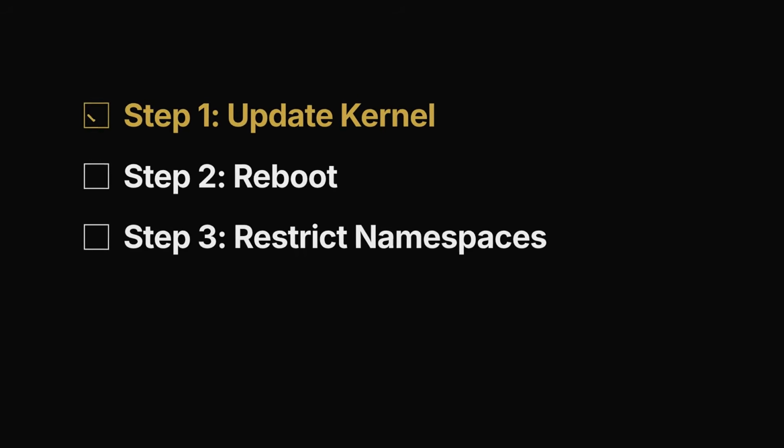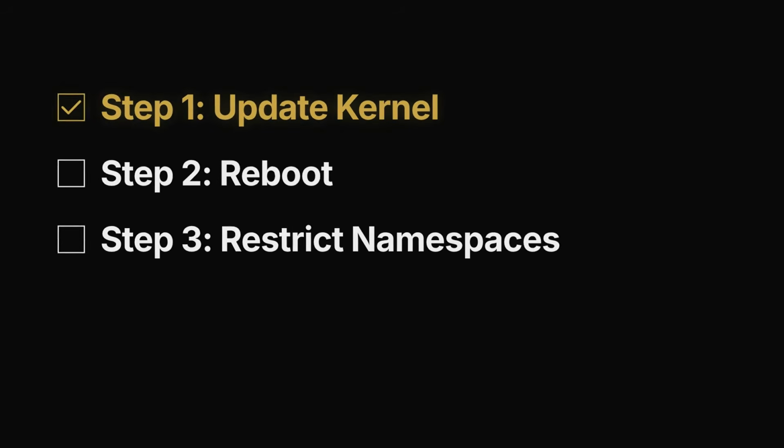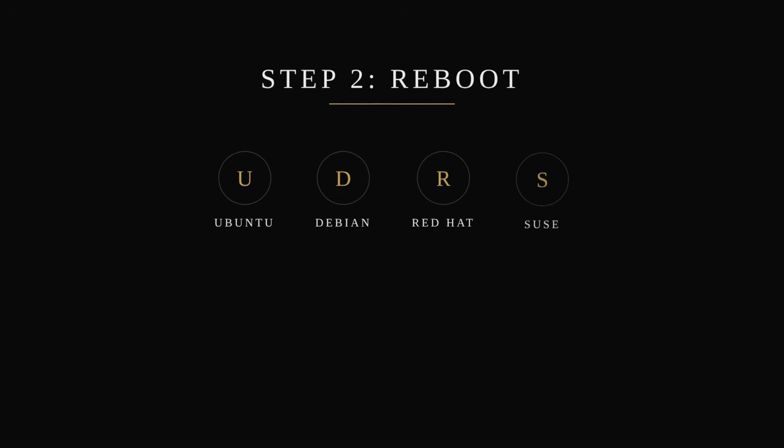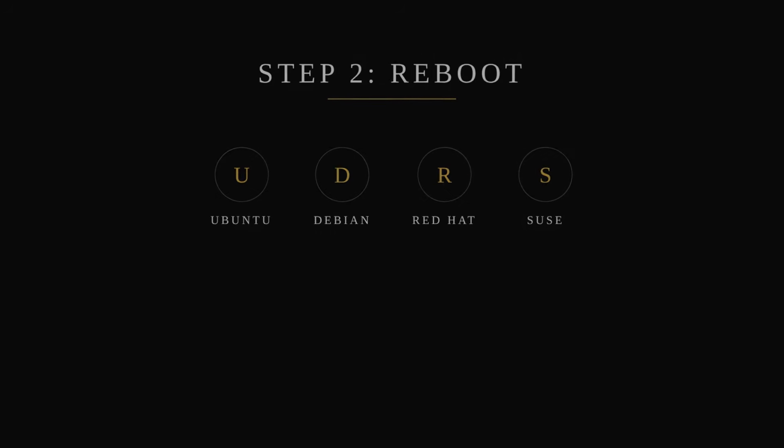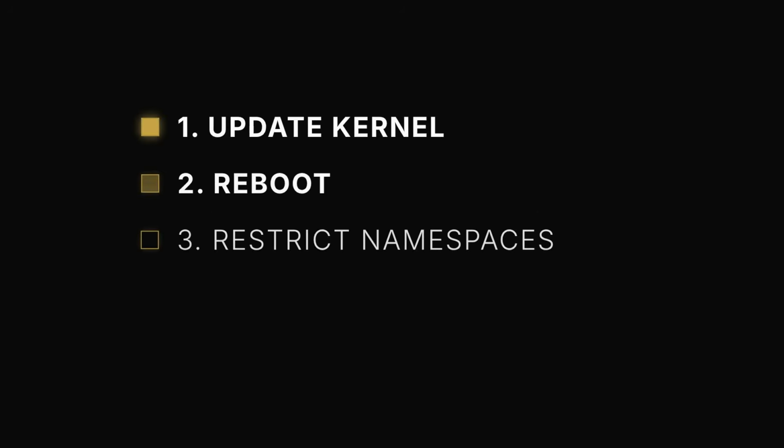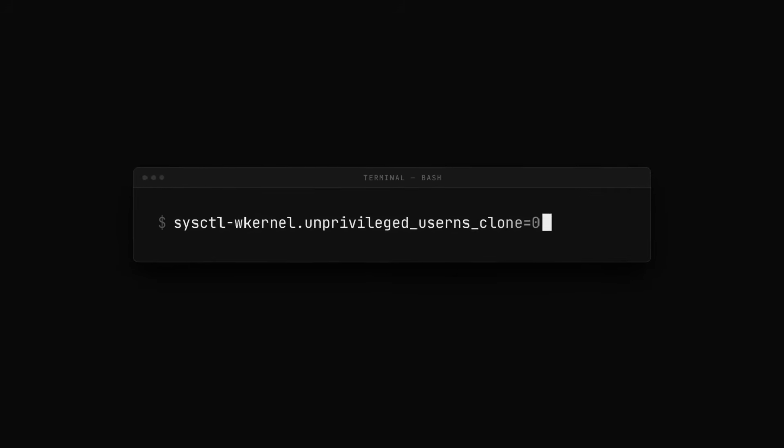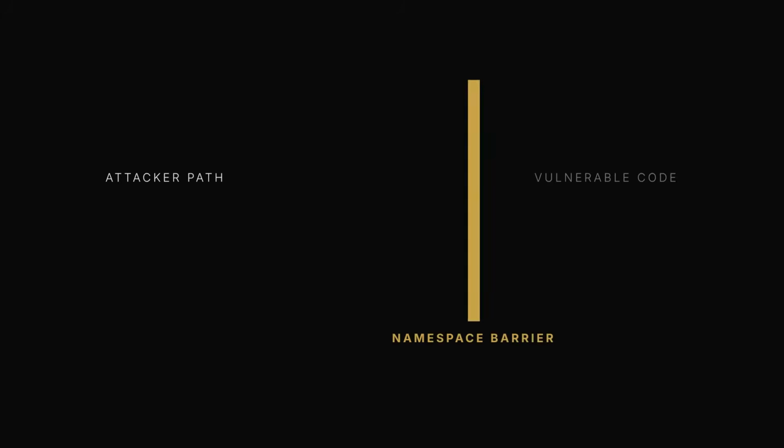The vulnerability was actually patched upstream in February 2026. The fix was literally removing that one exclamation mark. Ubuntu, Debian, Red Hat, and SUSE have all released patched kernel packages. Your primary mitigation is to run your system updates and reboot. If you cannot reboot your production servers immediately, you can mitigate this by restricting unprivileged user namespaces. This cuts off the attacker's path to the vulnerable code. However, keep in mind this might break some container workloads that rely on that feature.